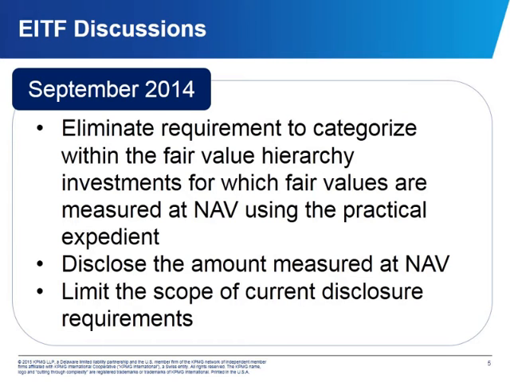These proposals also would narrow the scope of the current disclosure requirements to only investments to which the practical expedient is applied, because now the guidance applies to all investments that are eligible to apply the practical expedient. In October, the FASB issued a proposed standard for public comment. The comment period ended in January. 18 comment letters were received. Generally, respondents were very supportive of these proposals, but some concerns were raised, including some consequential issues that related to some other standards, which I'll talk about in a bit.